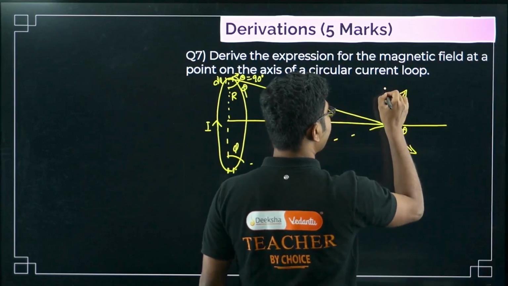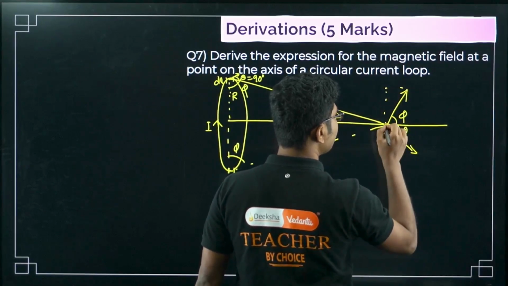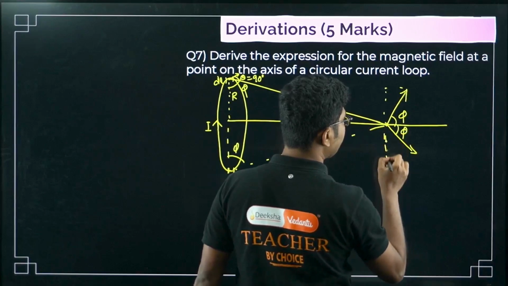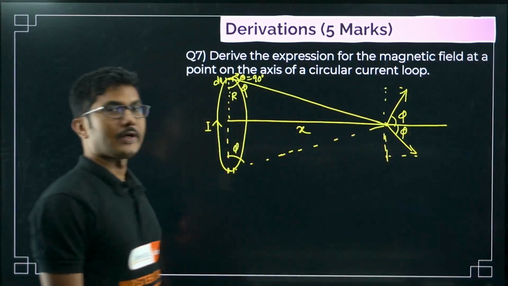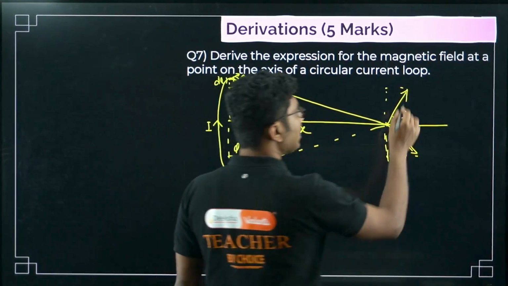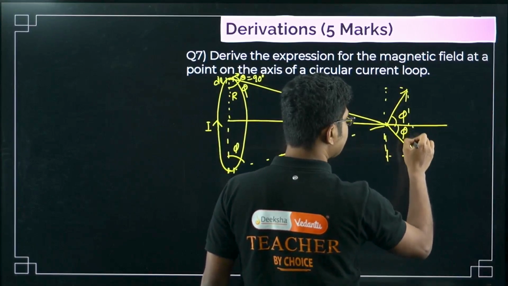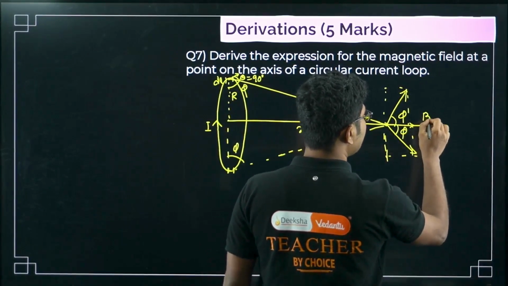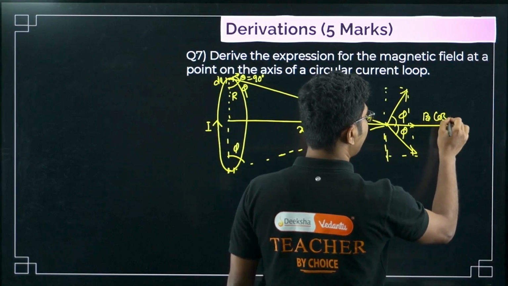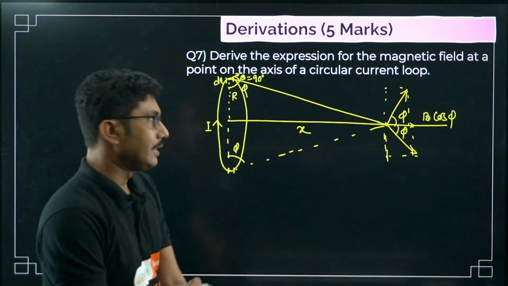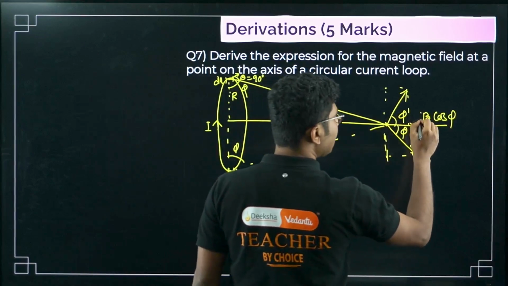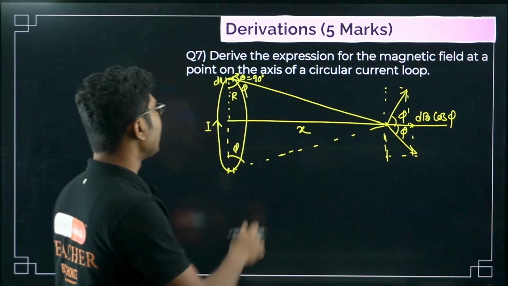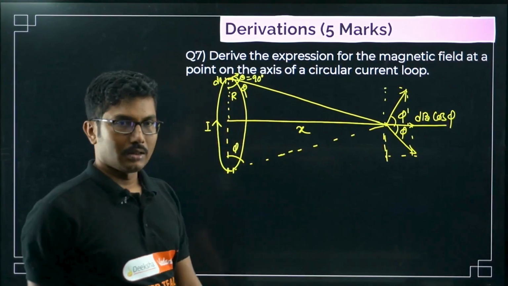Now if you divide it into components, these two components will be equal and opposite and they will cancel. So the sin phi components will be cancelled, and the only component left is along the x-axis. So the x component is important. What is the x component? This is B cos phi, which is very, very important. In fact, we will write dB cos phi. Why dB? Because we are doing it for a small element dl.